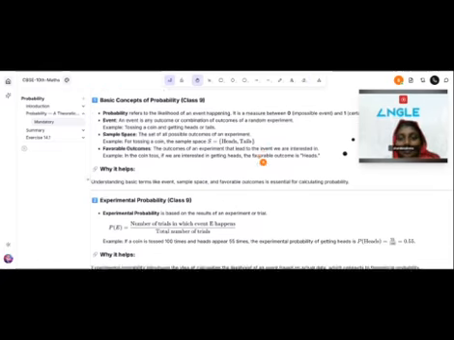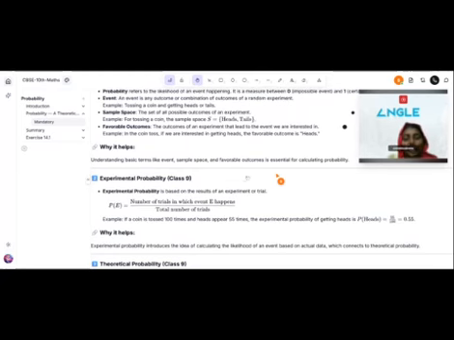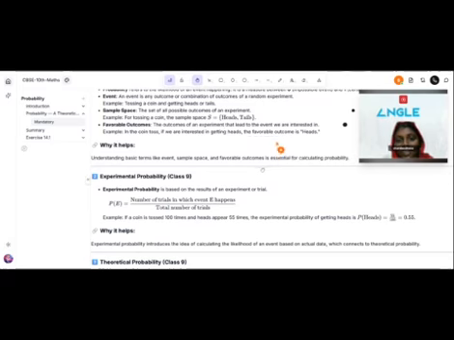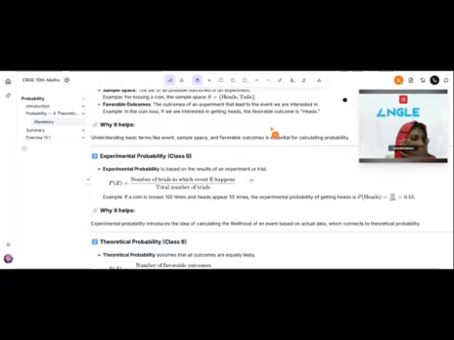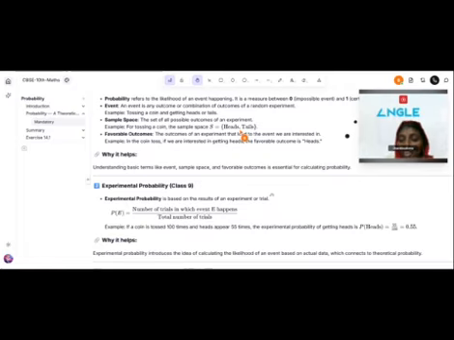Then move on to our topic. Today we are going to learn about probability, the theoretical approach of probability. In standard 9, you already learned about what is probability. What do you mean by probability? Probability is the chance of getting an event.